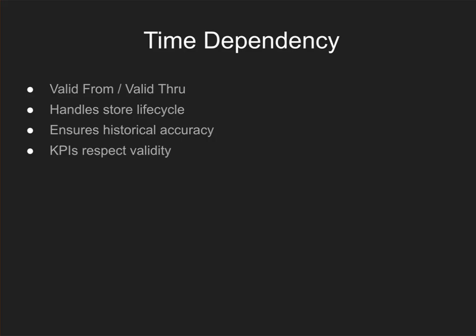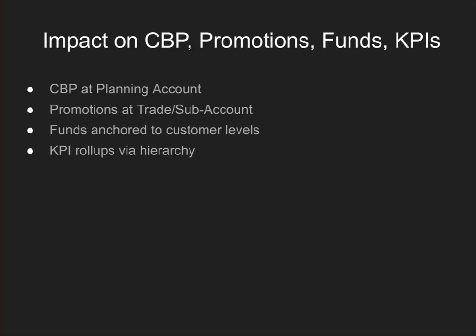Okay, let's talk about the time dependency in the customer master data. Time dependency is controlled using the valid from and valid through dates that are provided by the Salesforce CG Cloud package. It supports store opening, store closure, and format changes. KPI, promotion, and fund always respect the customer structure valid at the time. Ignoring this leads to incorrect historical calculations.